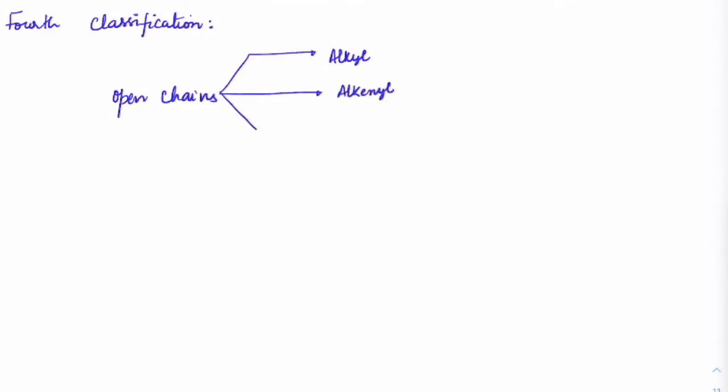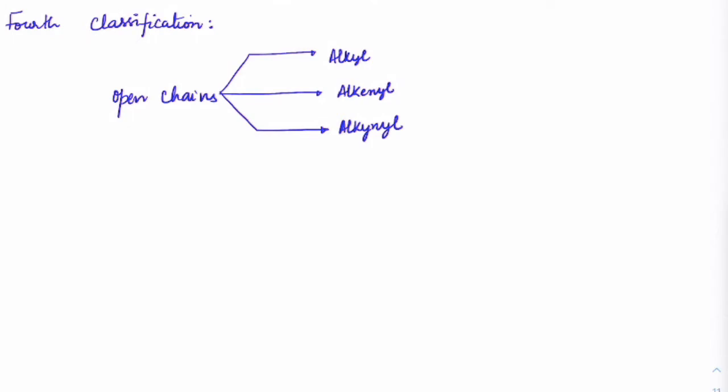Today we will discuss the fourth classification first, and then we will get into the IUPAC naming. Okay. So the fourth classification comes when you have open chains. Within open chains, we can have alkyl forms, alkenyl forms, and alkynyl forms.